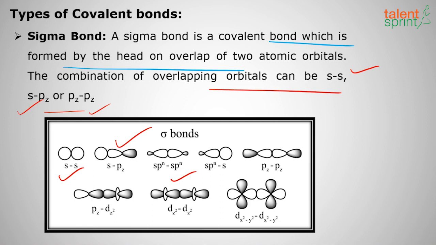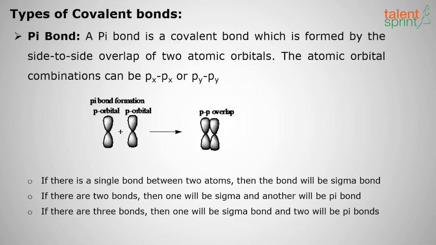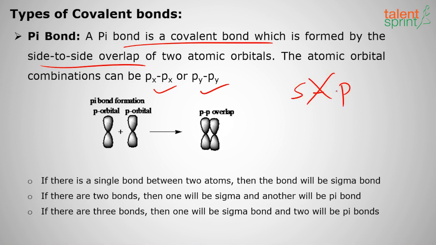If I take side by side overlapping, it is called pi bond overlapping, which is formed by the side to side overlapping of atomic orbitals. It may be PP and PP. Only PP overlapping is possible. We can't have SP overlapping for a pi bond. A pi bond is not possible for SP, only for PP overlapping.